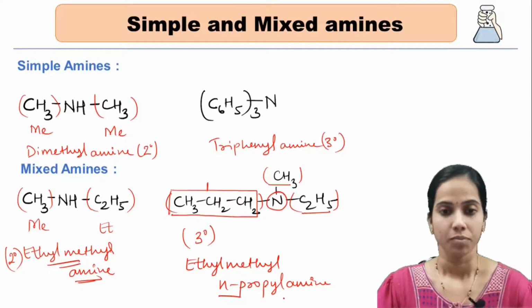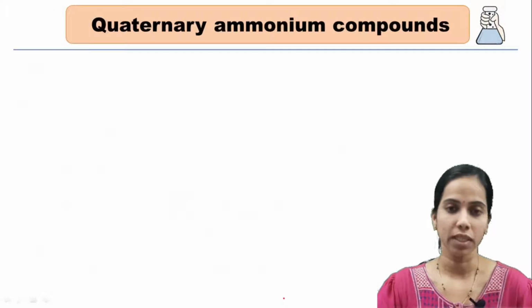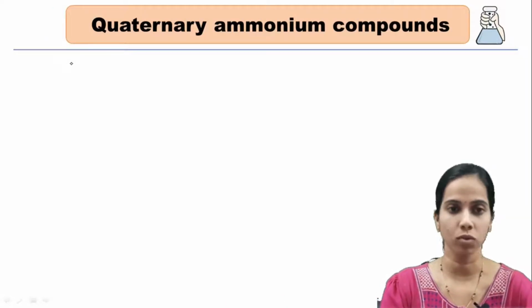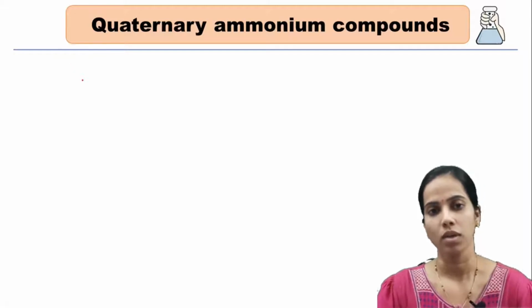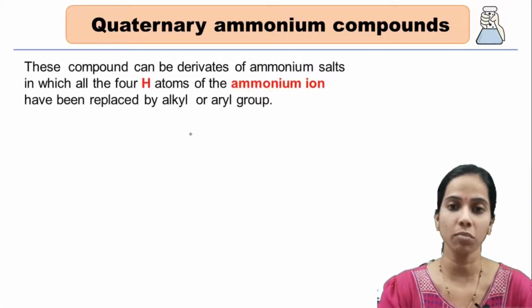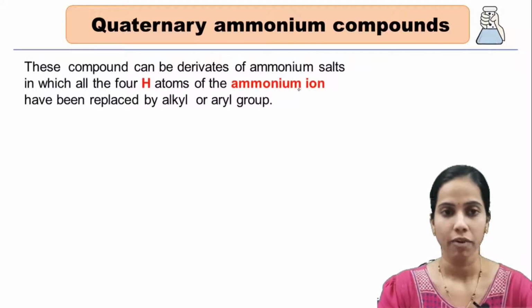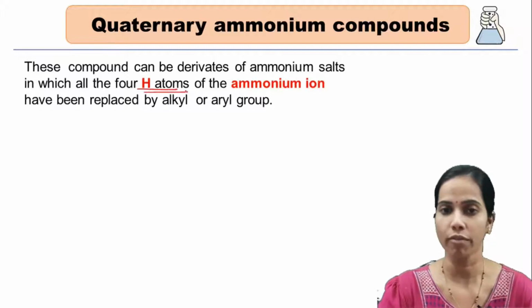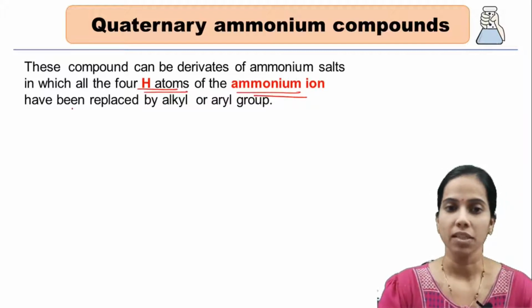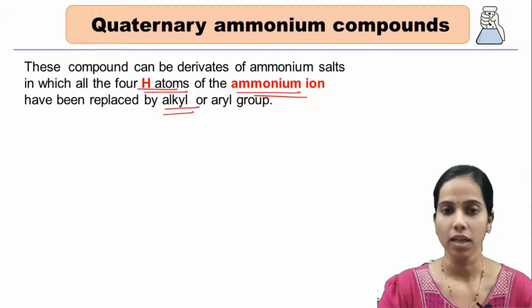Let's move on to the next topic, quaternary ammonium compounds. These are compounds derived from ammonium salts, in which all 4 hydrogen atoms of the ammonium ion are replaced by alkyl or aryl groups.